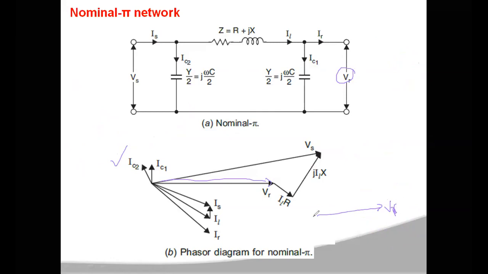Then IR is the current flowing through the load, and the voltage across the load is VR. Generally the load is inductive in nature, so IR will be lagging VR by an angle phi r.